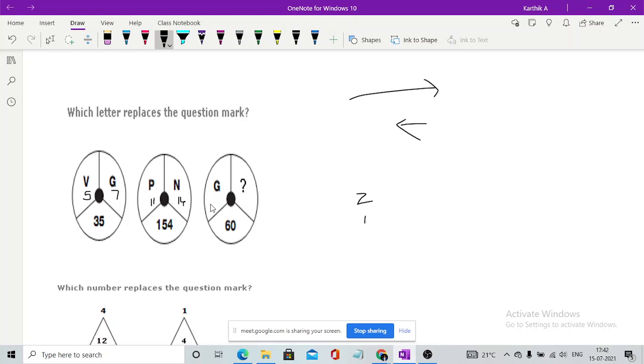Now you have G, which will be T. What is the value of G? Is that 7? Yes, 7. Now what would be this?